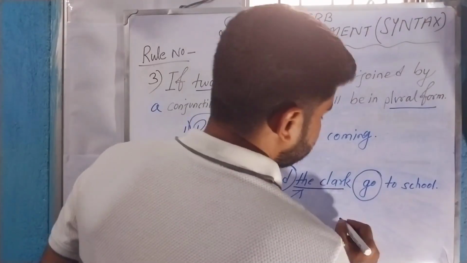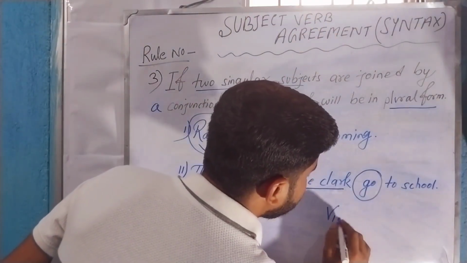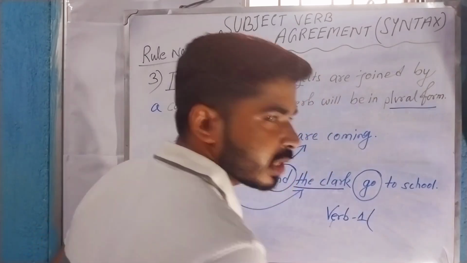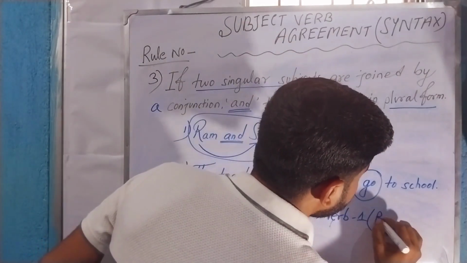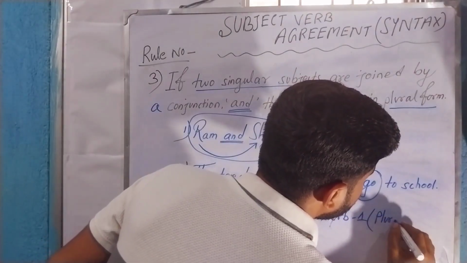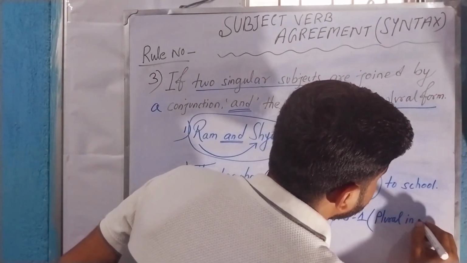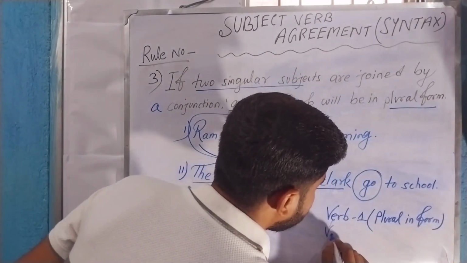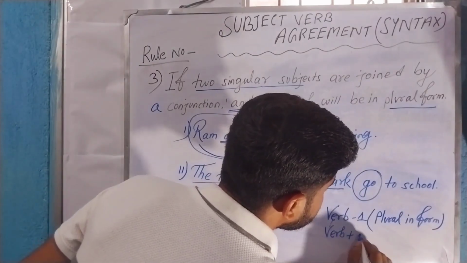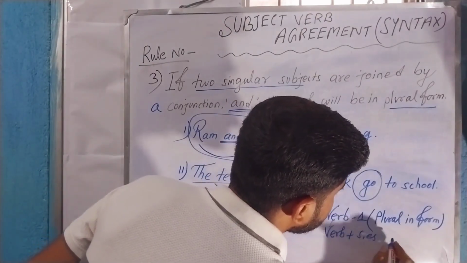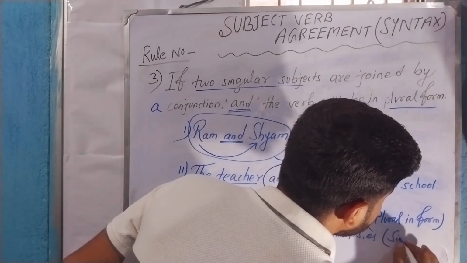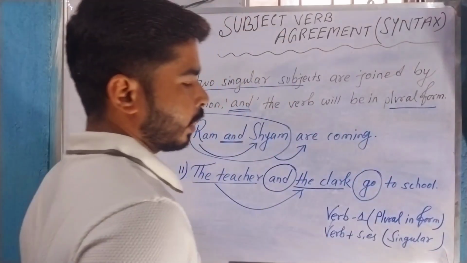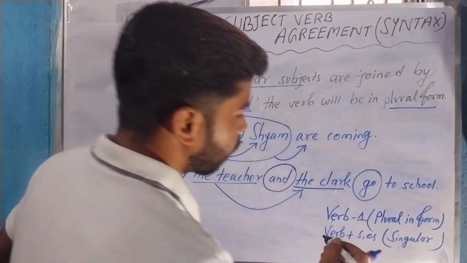And remember that V1, that means verb 1 or verb first form, is always plural in form. And verb plus s or es is equal to singular in form. Okay, remember this one. This is very important.